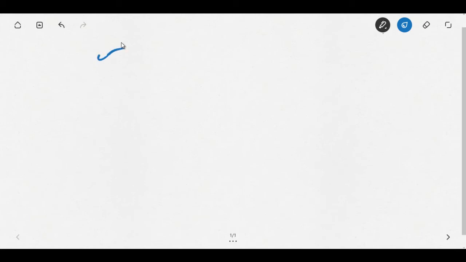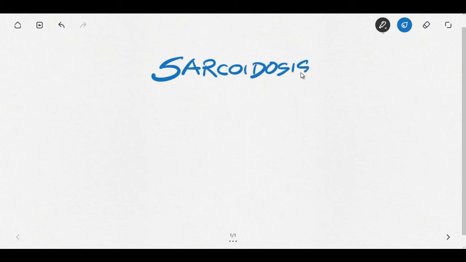Welcome. Today's session is about sarcoidosis, and sarcoidosis is a very important topic in USMLE as well as the Indian postgraduate medical entrance examination like NEET-PG. So without further wasting time, let us start with this topic.